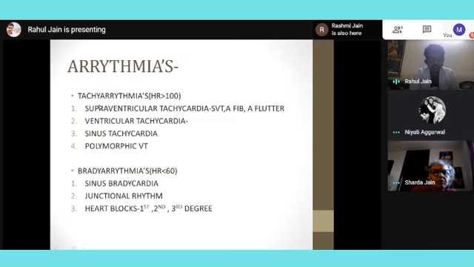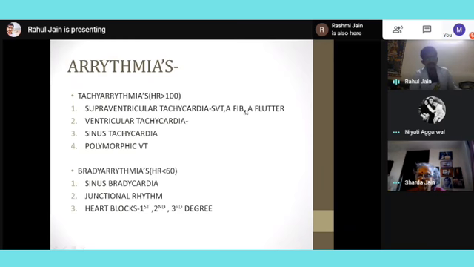Yes ma'am. For tachyarrhythmias, my main goal is to determine whether it is a supraventricular tachycardia or a ventricular tachycardia, which means whether the origin is above the AV node or below the AV node. Anything above the AV node is supraventricular tachycardia, and below the AV node is ventricular tachycardia. Supraventricular tachycardia mainly has three things: SVT, atrial fibrillation and atrial flutter.